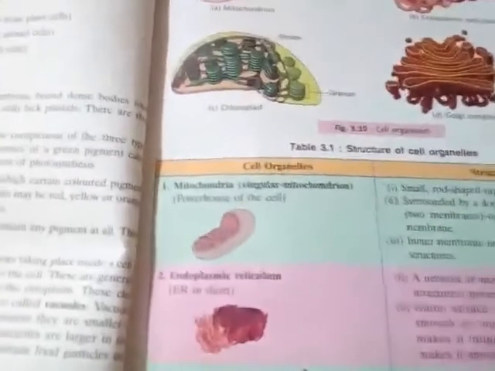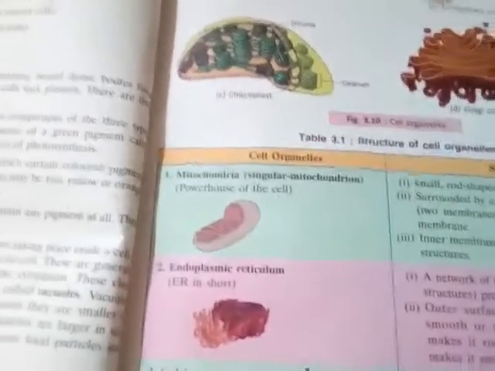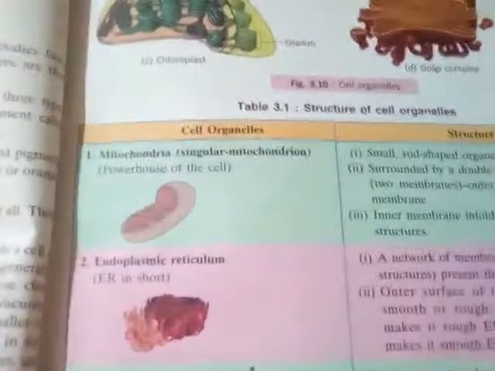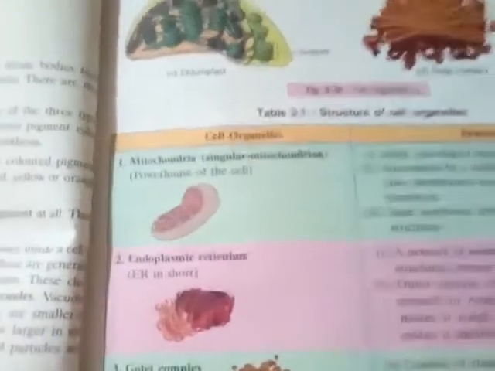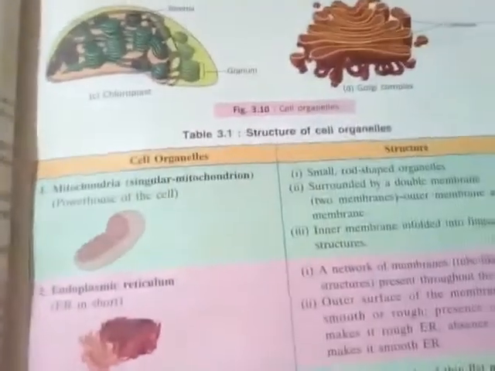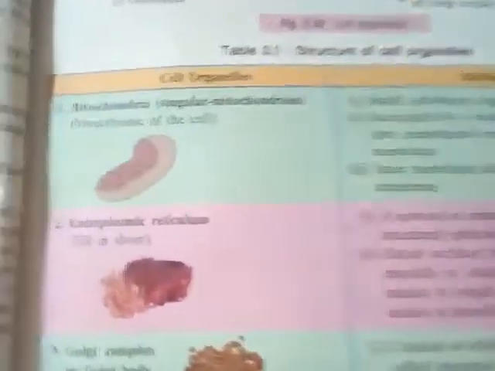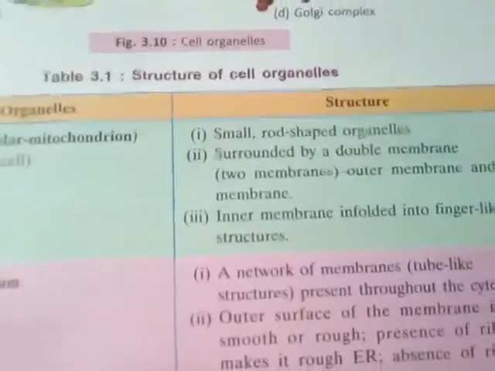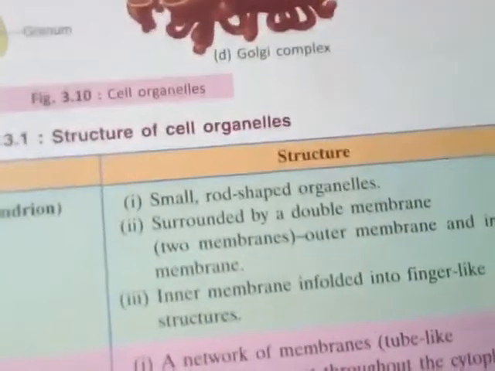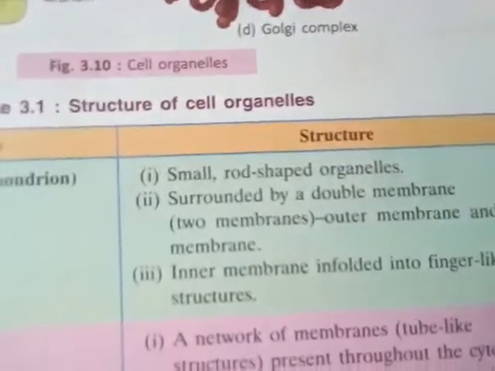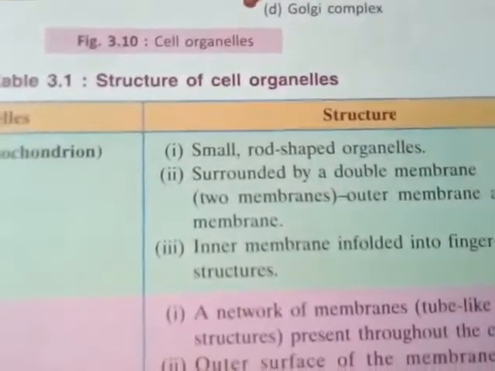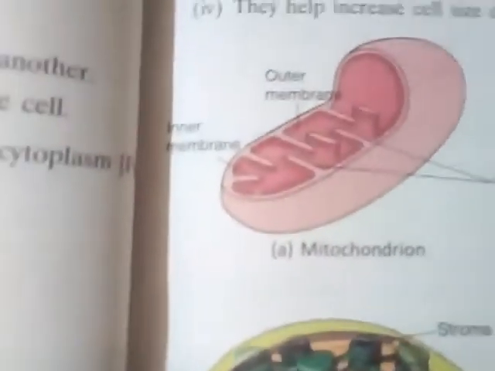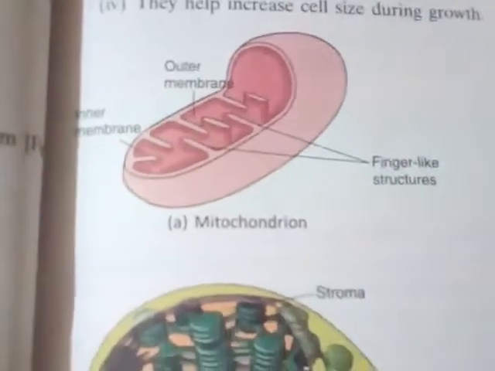Mitochondria, endoplasmic reticulum, Golgi bodies. These are called the cell organelles. The mitochondria is the powerhouse of the cell, isn't it? And the structure is small rod shaped organelles surrounded by a double membrane, and the inner membrane is enfolded into finger like structures. So this is the structure of the mitochondria.